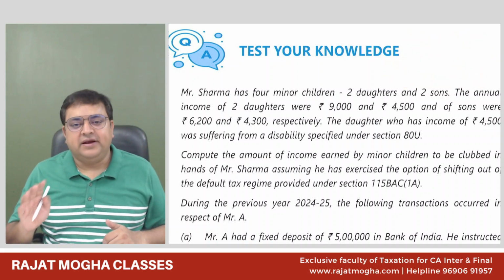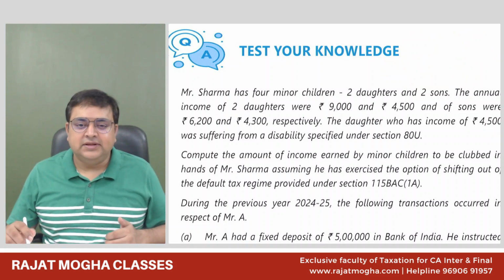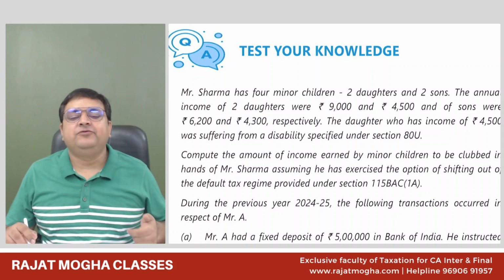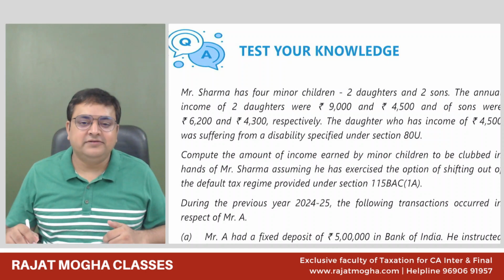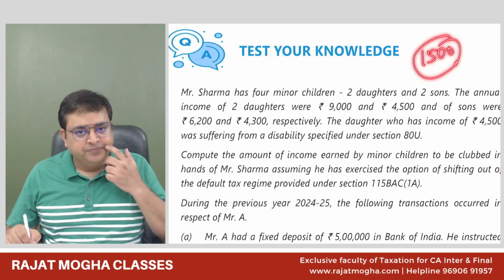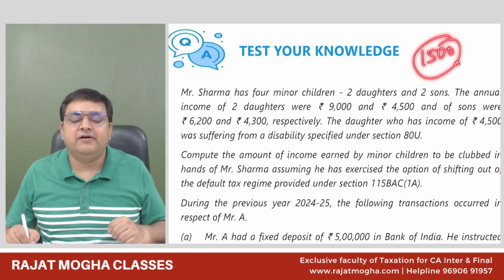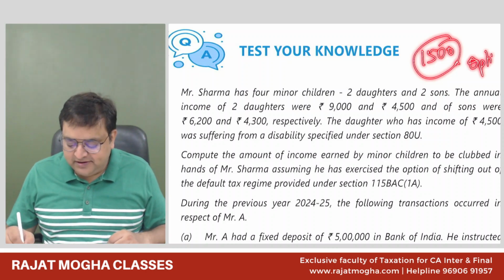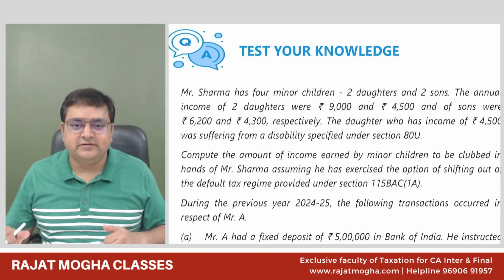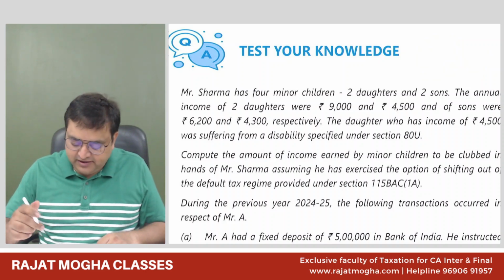And the last thing about the minor child, which you should know, is that if you are adopting the default regime, then simply go and club the amount without giving any exemption. But if the assessee is following the optional regime, then 1,500 per child. Is it per month? No, it is a fixed limit. That is, the income or 1,500 rupees, whichever is lower, will be the exemption available only under the optional regime. It is not available in the default regime. So these were the basic provisions regarding the minor child income. Quite important for the examinations and easy also. It's not difficult, right?